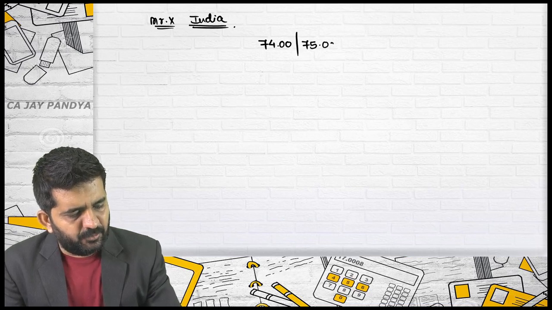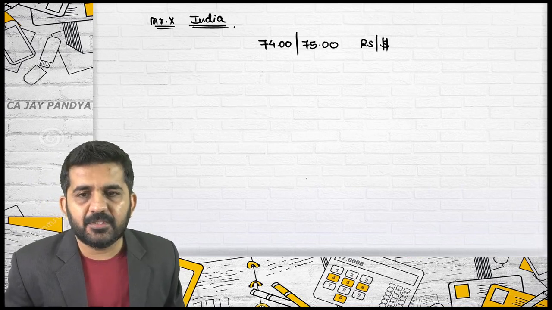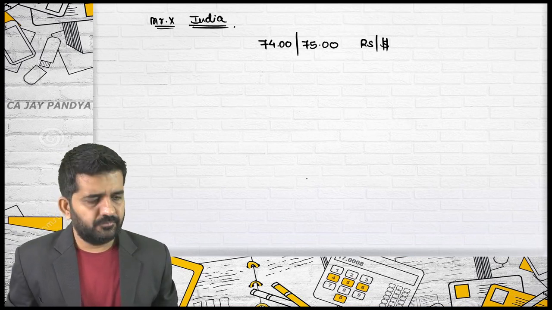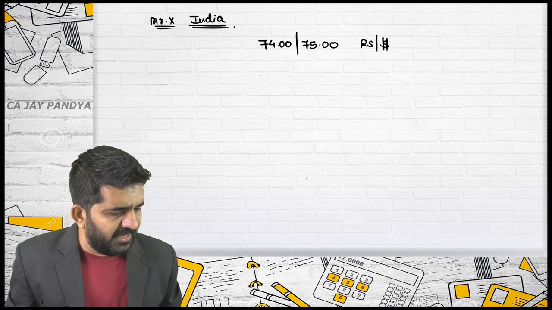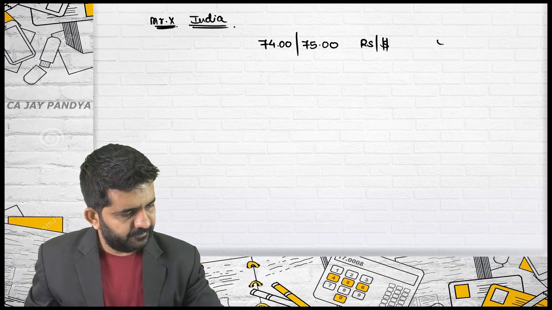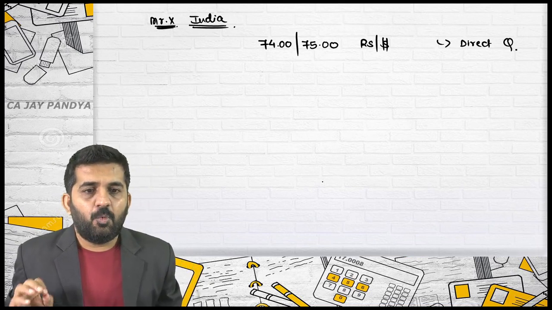Please concentrate. Mr. X, who is in India, has a direct quote which is 74 rupees and 75 rupees per dollar. Deepak, you are on the line? Yes, sir. Can you tell me, is this a direct quote for Mr. X or an indirect quote for Mr. X? It's a direct quote for Mr. X. Just let us revise. What is bid, what is ask?